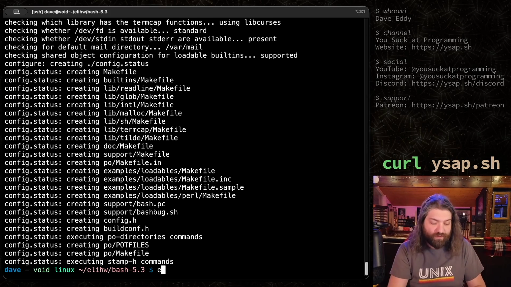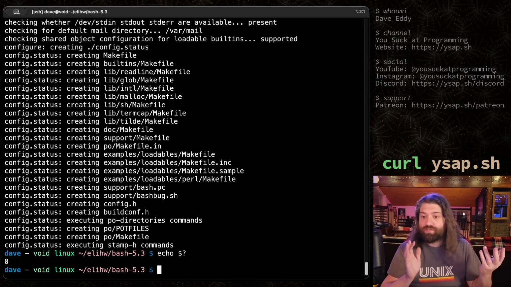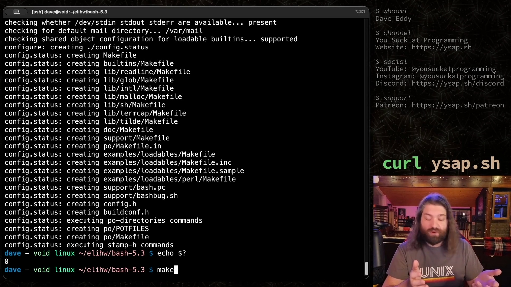And there we go. Configure ran. As you can see, there were no errors, so we are good to go. We are good to start compiling it. We can run make right now, and it will try to compile the software for us. What we can also do is use -j and give it an argument. This is how many parallel jobs to run at once. So I'm going to give it a -j of 4 to run 4 at the same time, just so it'll run a little bit faster.